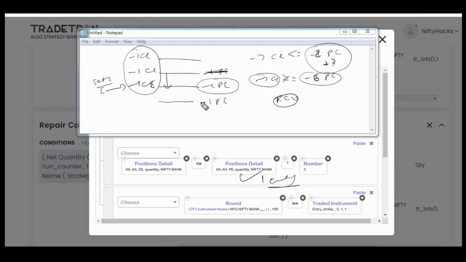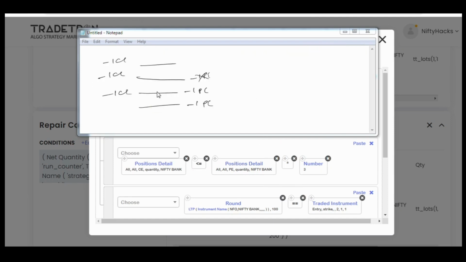So for this I use this condition. Once this RC1 leg gets entry in trade, this condition will not be fulfilled. This will be false. Sorry, I am not a coder person, so I don't know any coding language. So I try to explain in simple terms which I understand myself. So this is to prevent any further entries, as you all know.